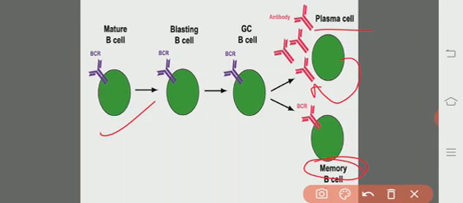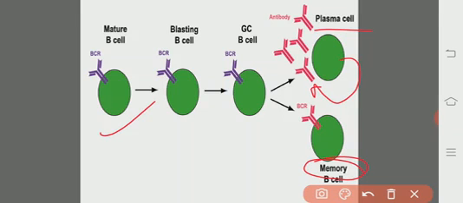In general, what happens? A recognition of an immunogen by the surface antibodies of the B cell triggers the proliferation and differentiation of the B cell into the memory B cell as well as the plasma cell. These plasma cells secrete soluble antibody molecules with specificity against an antigen that is identical to the surface receptors of the parent B cell.